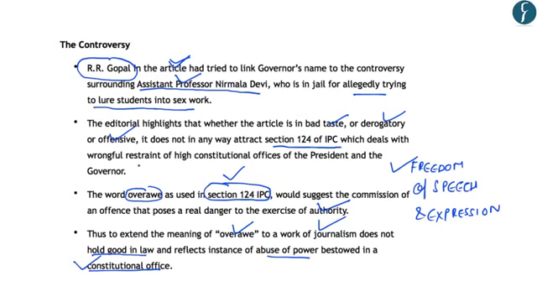So in this regard, the editorial highlights that the use of section 124 of IPC is against the freedom of speech and expression provided to journalists. And also it amounts to the abuse of power bestowed on the constitutional office of Governor of Tamil Nadu. With this, let us move on to the next article.